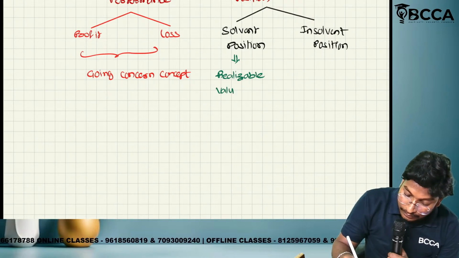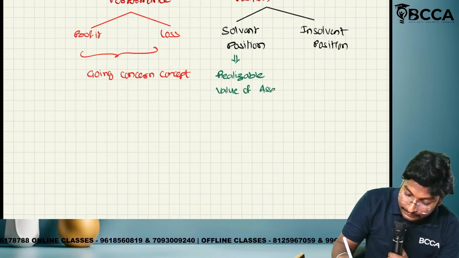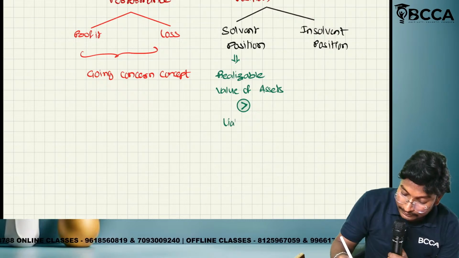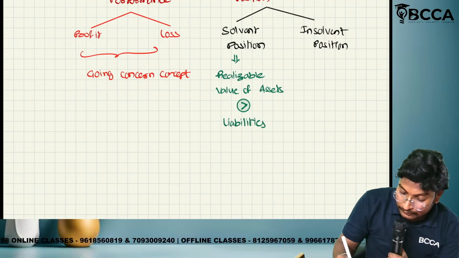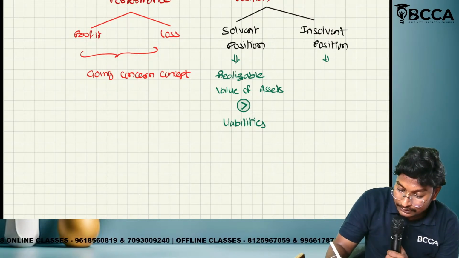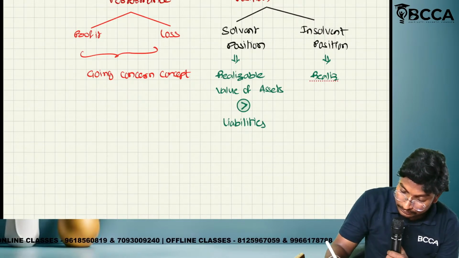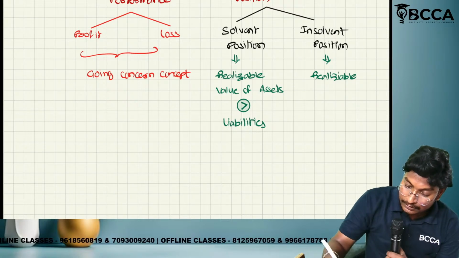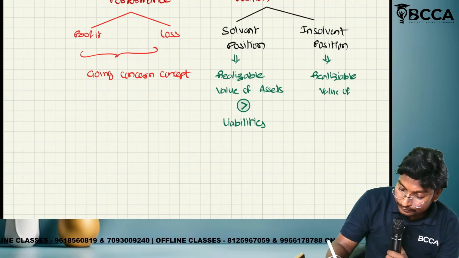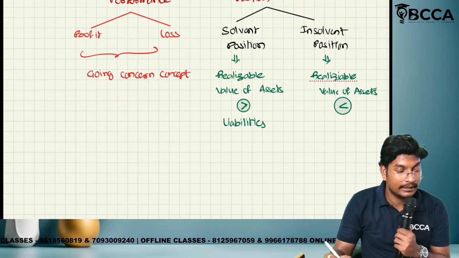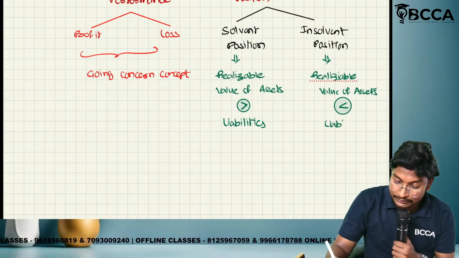Realizable value of assets is greater than liabilities. Next, what is the meaning of insolvent position? Realizable value of assets less than liabilities. Do you identify the symbol or not? Same like L will be there: liabilities.